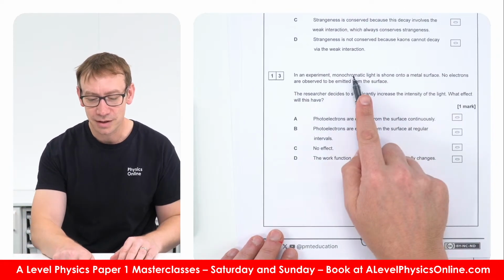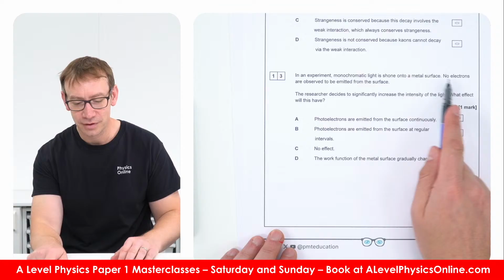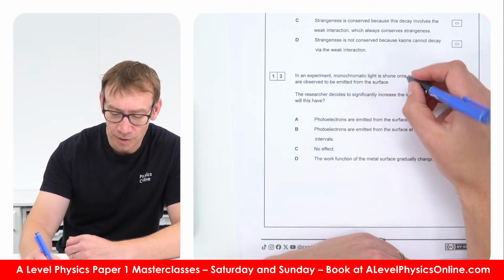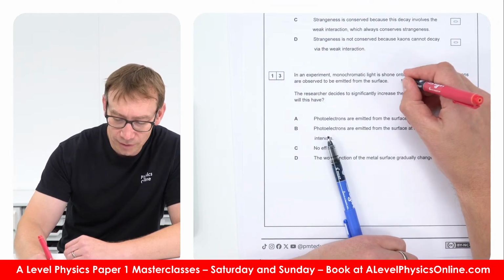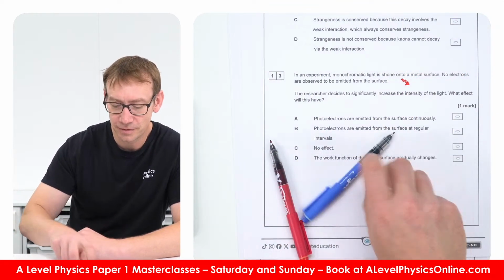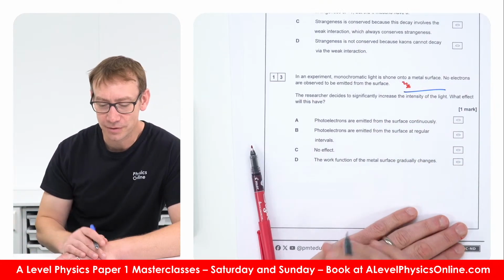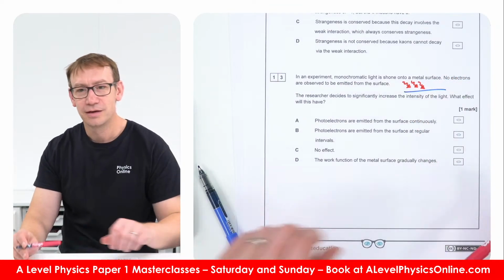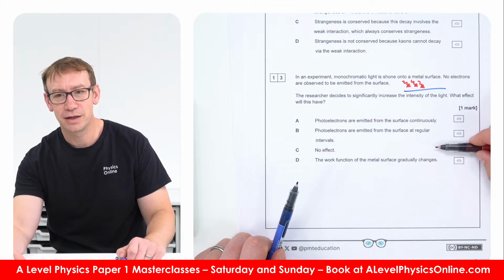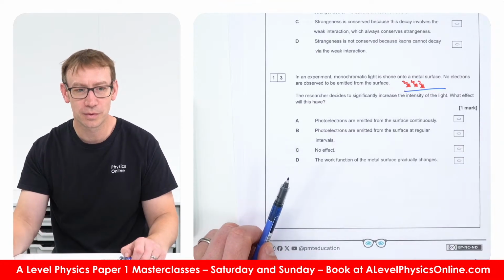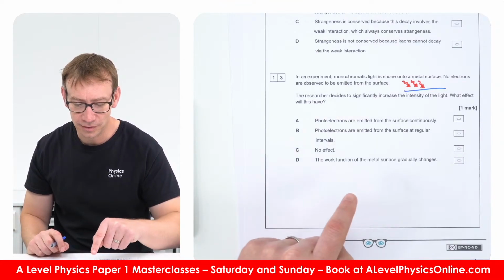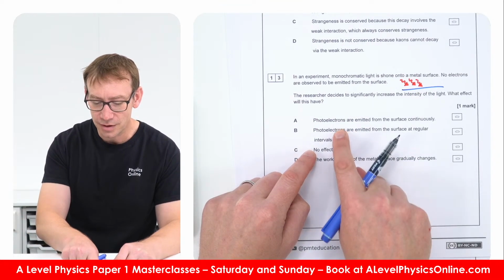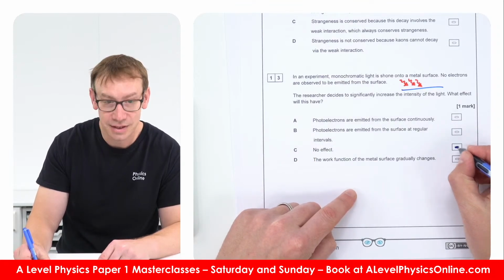Right, monochromatic light on a metal surface, no electrons emitted from the surface. If you increase the intensity of the light, that just means, imagine at the moment we've got a low energy photon. A low energy photon hits the surface of a metal and no electrons come out. If you shine more of these low energy photons at that surface, none of these photons have enough energy to liberate an electron, and of course it's one photon interacting with one electron, and therefore if you increase the intensity it will have no effect. The work function stays the same, no photoelectrons emitted, so here the answer for 13 is C.